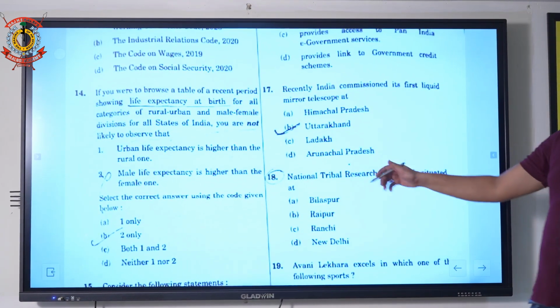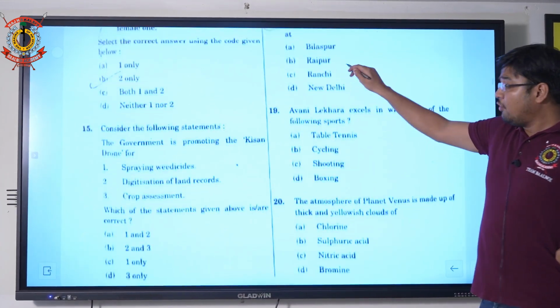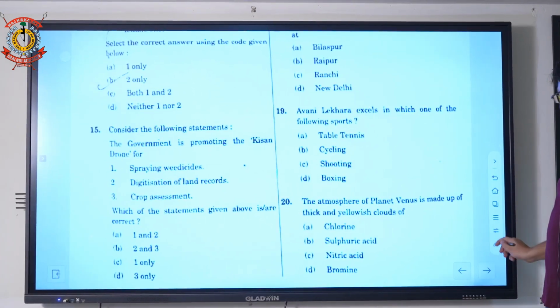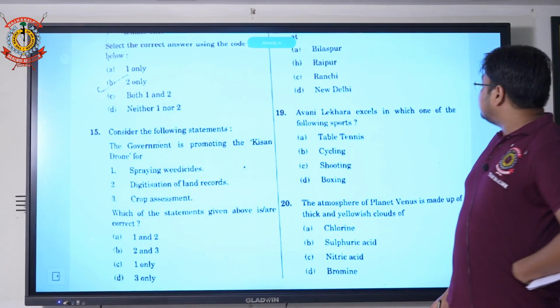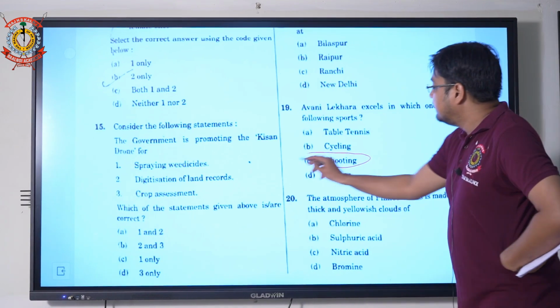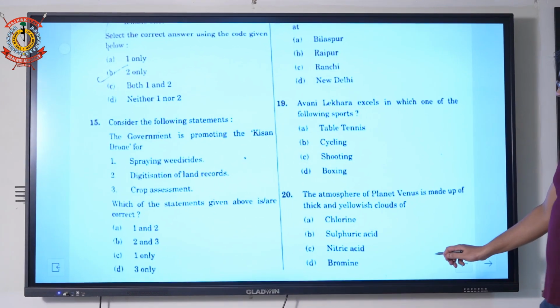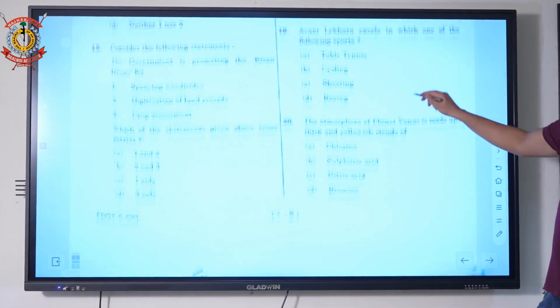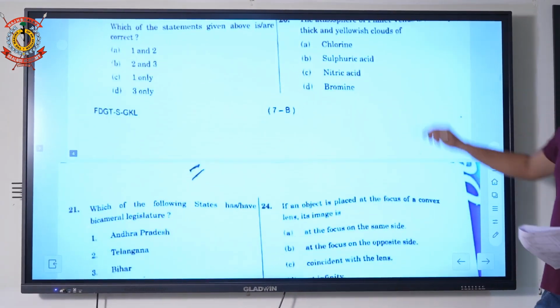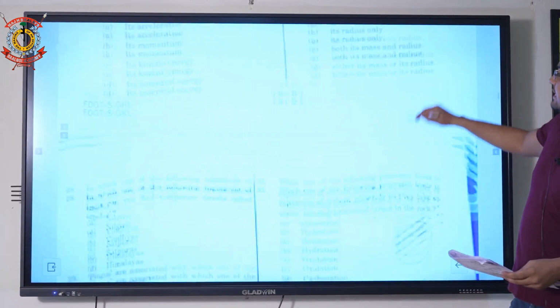These are direct questions, because around 20 plus questions were asked in the current affairs section. Question number 19: Avani Lekhara excels in which one of the following sports? Basically shooting. Option C, shooting, is the correct one. Next question is 38.